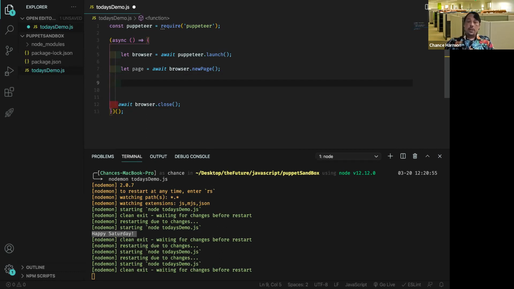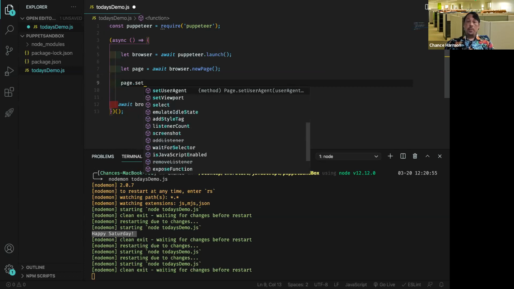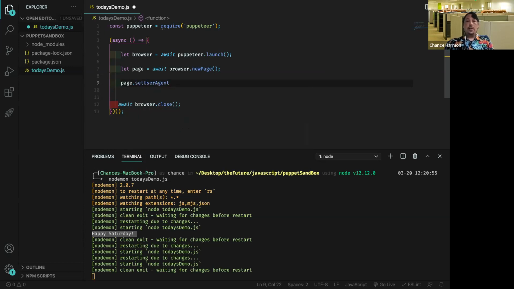I didn't need this for this demo, but I'm going to include this because this is very much in their docs. It's called set user agent. And what this really means is when you're trying to scrape something, there are lots of companies that'll have sort of hidden files on there that are looking for people doing this to their site. They don't want them to do it. A lot of this stuff is referenced by bots. So this file is called like a robots.txt file.